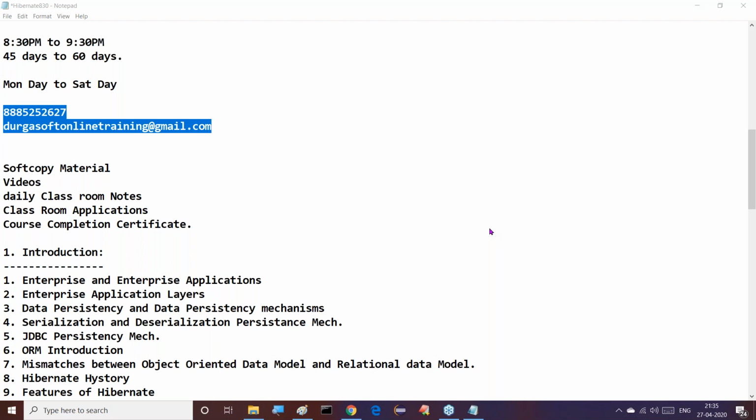If I start Spring, I will start right from the very starting point. All modules, from the core module onwards, up to Spring Boot, we have to discuss.